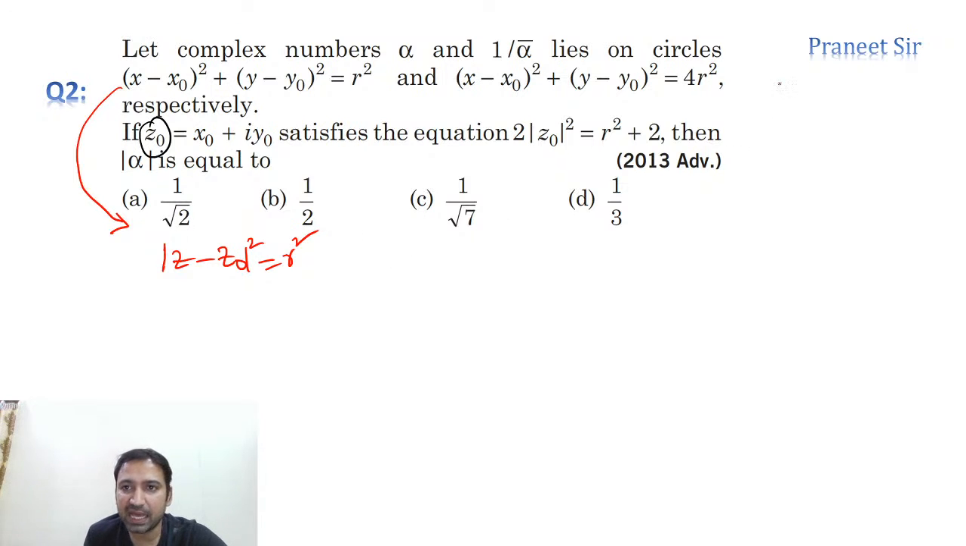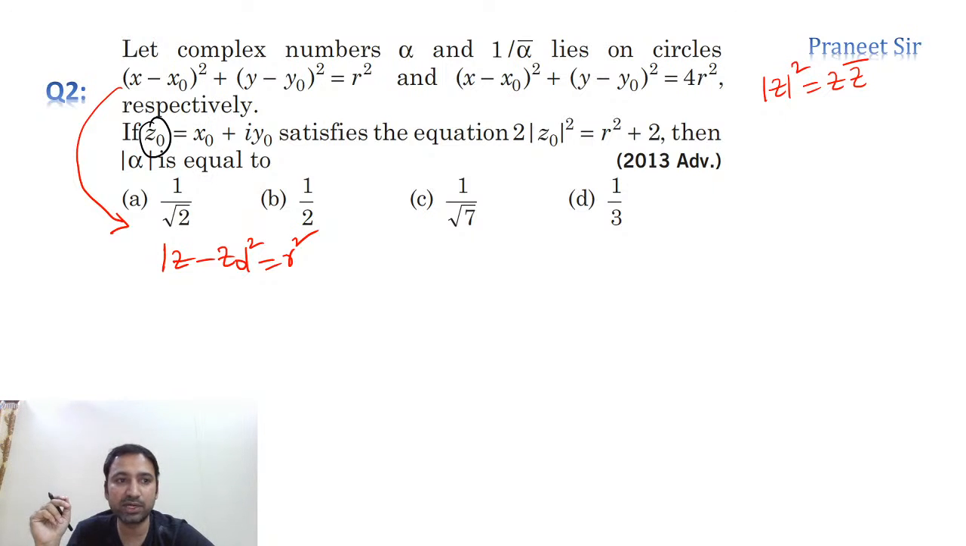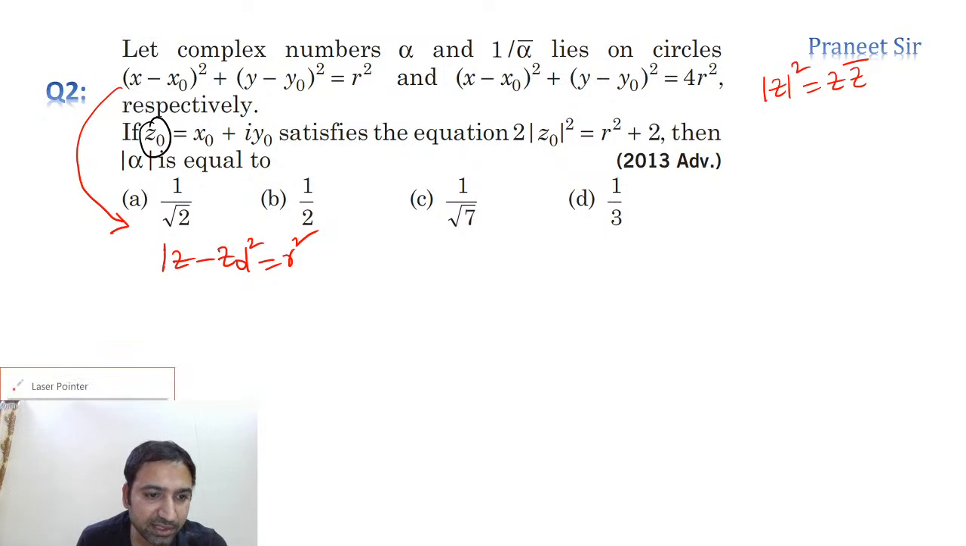But see, we have this formula, guys: mod z square is equal to z into z bar. Do we have this formula? Okay, Tushar, you try it. So try this question, guys. Everyone try this question and let's see who will do it. But let me tell you one simple thing here.